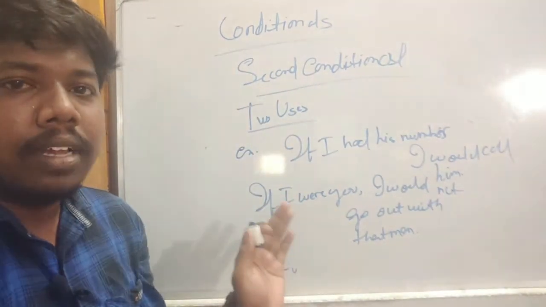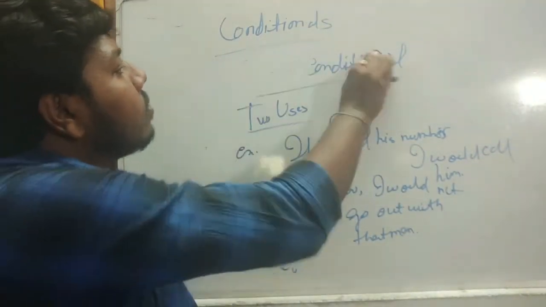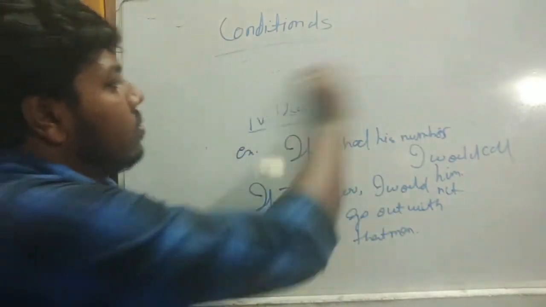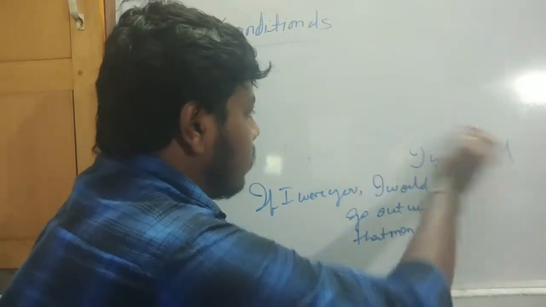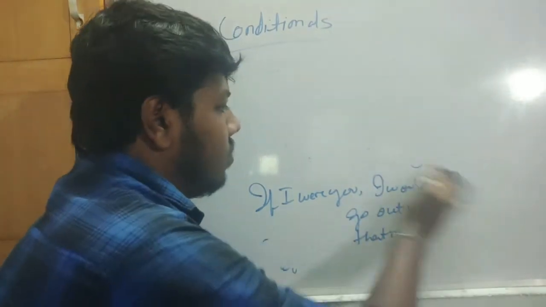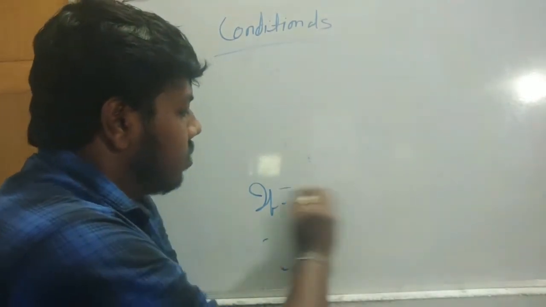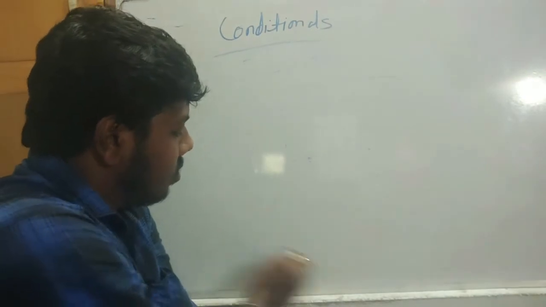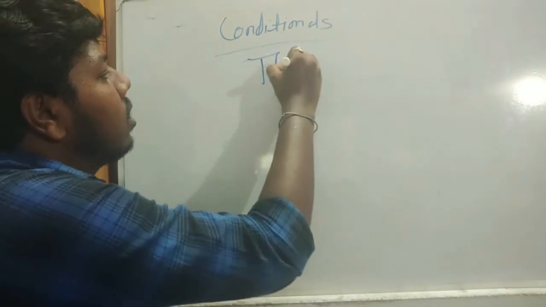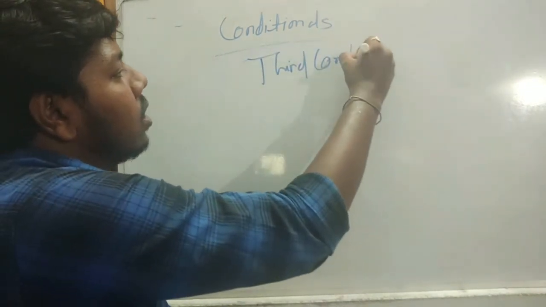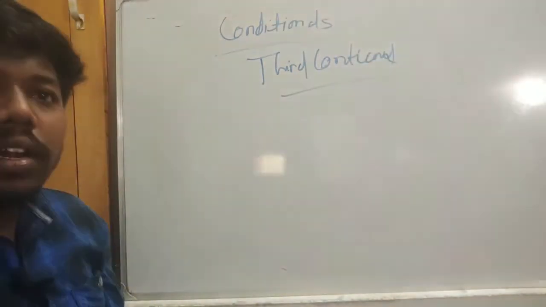Then the last conditional type, that is the third conditional. So what is the third conditional?